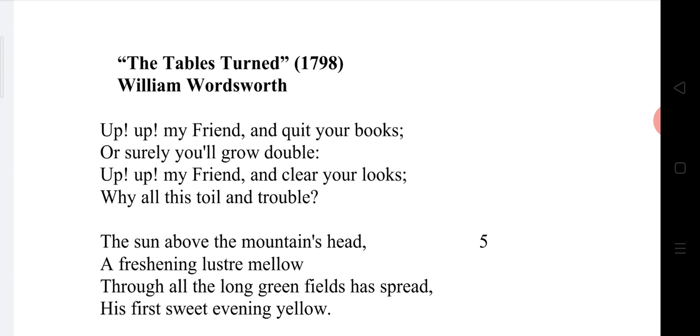And the romantic movement in English literature was started with the publication of Lyrical Ballads. The first poem in the Lyrical Ballads is the present poem, The Tables Turned. The poem The Tables Turned is the first poem which was published in Lyrical Ballads in the year 1798, with which the romantic movement was started in English literature.